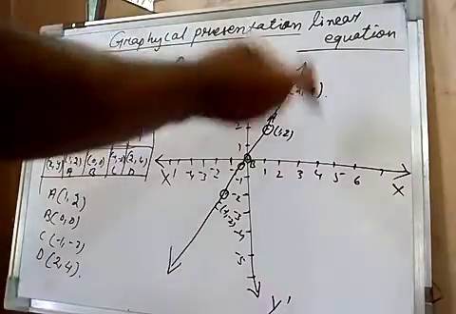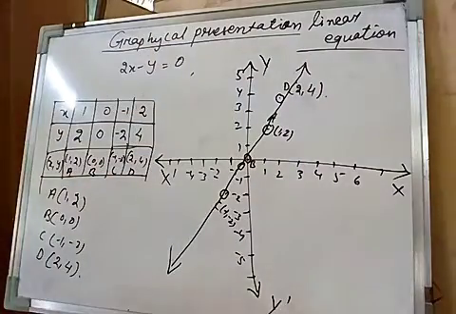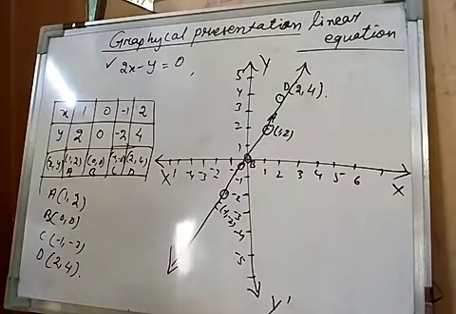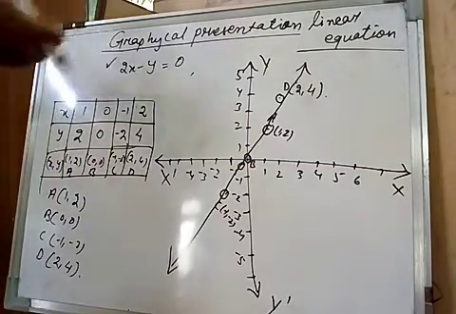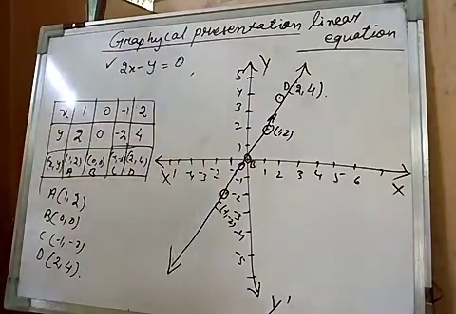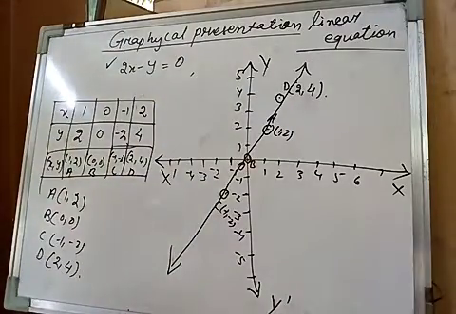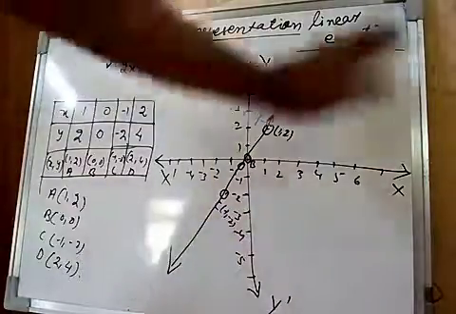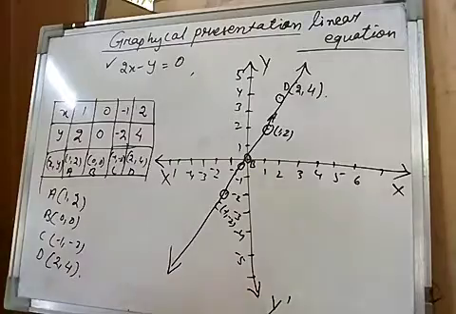If some point is outside, diverting from the line, that means the solution or simplification you have done of the equation is wrong. Otherwise, whatever values you have taken, you have done something wrong here. This is how we can find out the mistake. Or we can put the linear equation graphically on these 4 quadrants, on the Cartesian plane.